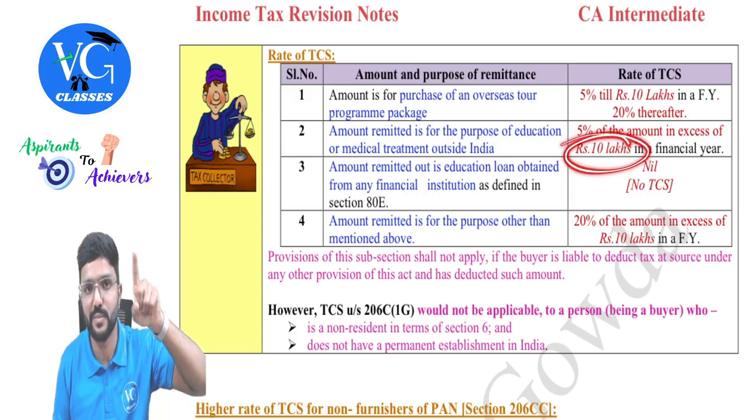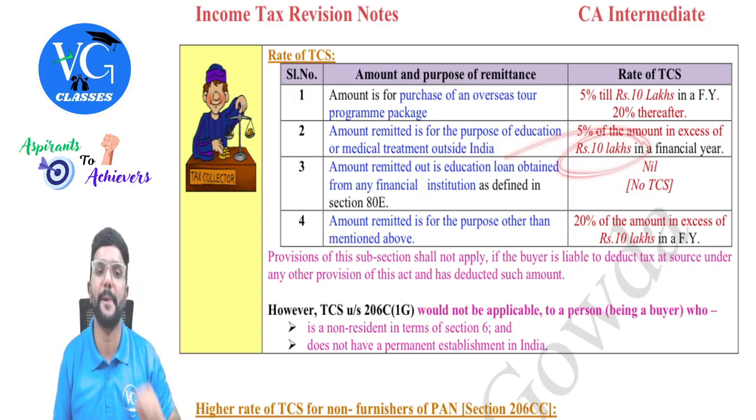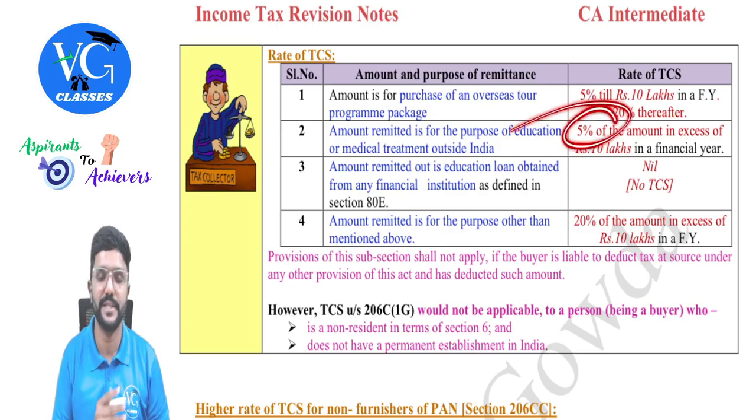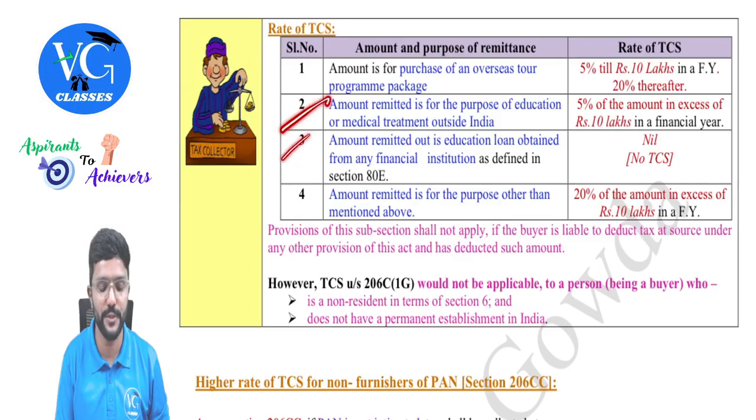Please be careful. Previously, this limit was 7 lakh, but now it is 10 lakh. Up to 10 lakh, no TCS. In excess of 10 lakh, it is 5%. And for any other purpose, meaning other than these two.